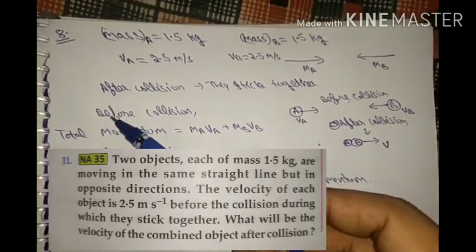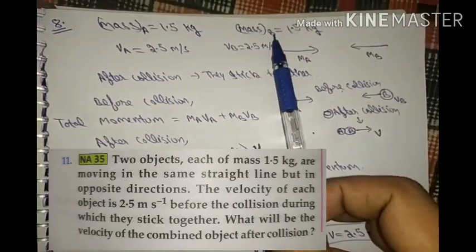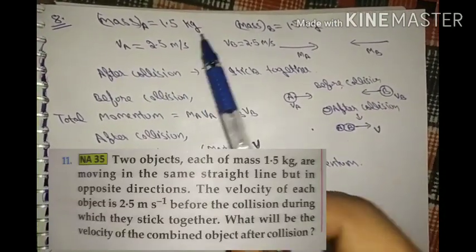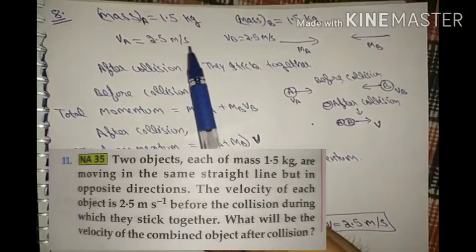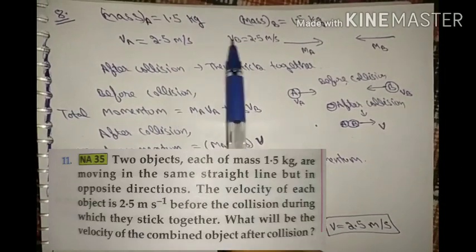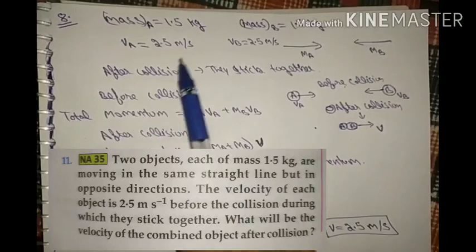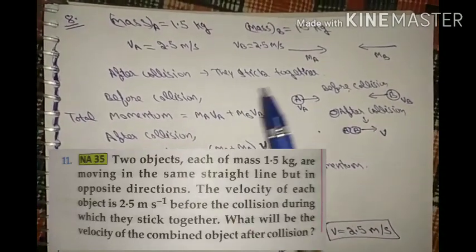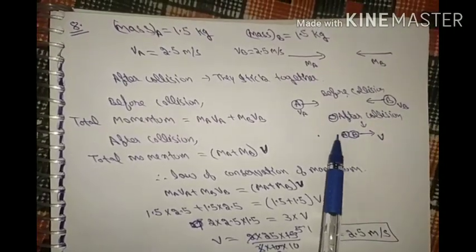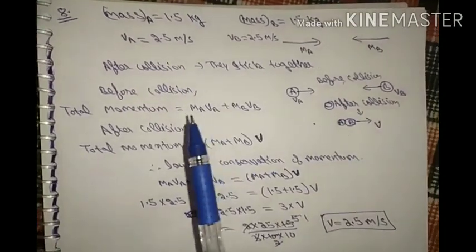So in this question, the masses of the two objects are equal and given as 1.5 kg. So mass of B is 1.5 kg and velocity of particle A is given 2.5 meter per second, and both the particles are moving with the same velocity. So the velocity of particle B is 2.5 meter per second, and before the collision they are moving towards each other, but after the collision they stick together. So this is the condition: before collision they are moving towards each other and after the collision they stick together and move with the velocity v. So this whole system moves with the velocity v.